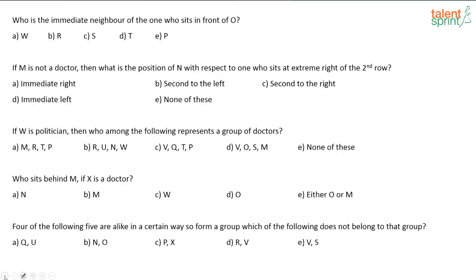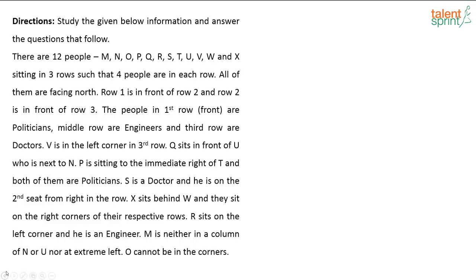So there is one more puzzle. Try this, and with that we'll end the session. So try this set. There are 12 people M, N, O, P, Q, R, S, T, U, V, W and X sitting in 3 rows such that 4 people are there in each row. All of them are facing north. Row 1 is in front of row 2 and row 2 is in front of row 3.